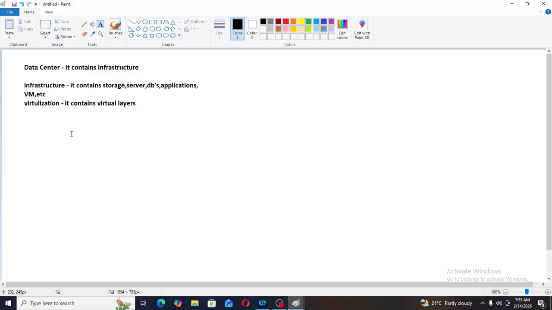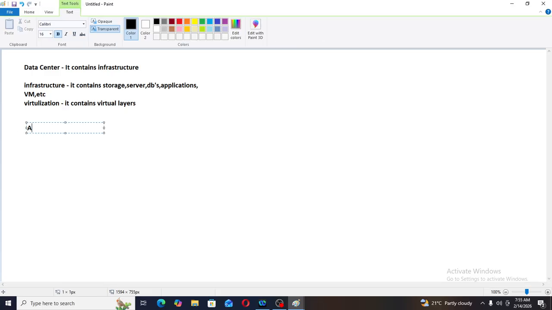AWS has its data centers globally, and in total AWS has around 33 data centers. How many data centers does AWS contain? It is approximately 33. AWS has approximately 33 data centers present globally.